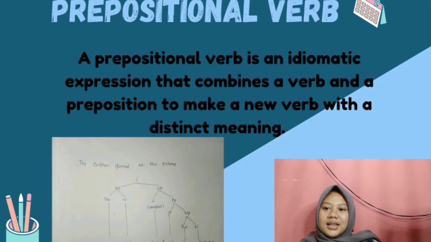And then glance. Glance is the verb, a prepositional verb. And then the next is at. The function of at is as preposition. And then determiner the, and noun picture. So the children glance at the picture is easy, right, to identify.